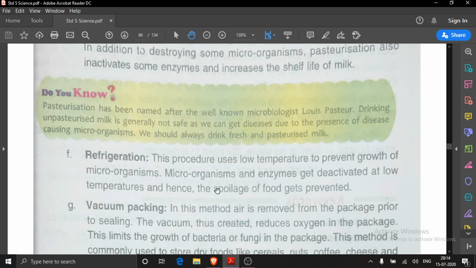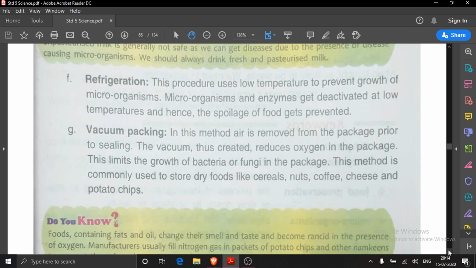Now refrigeration. This procedure uses low temperature to prevent growth of microorganisms. We have read that at low temperature microorganisms slow down.